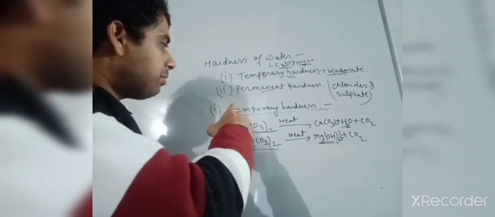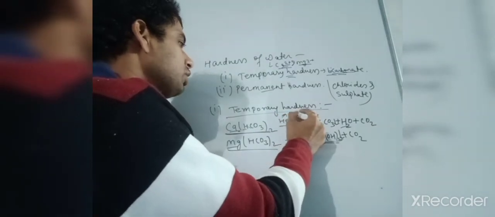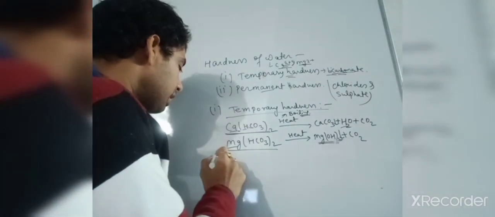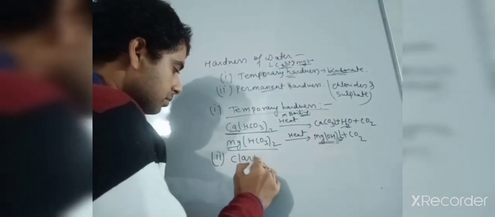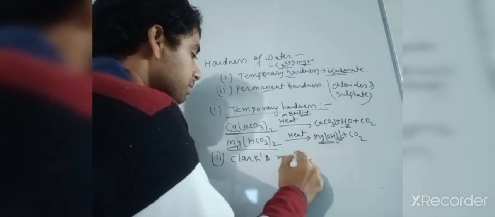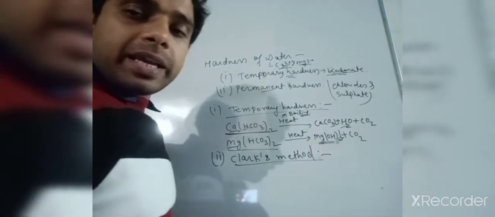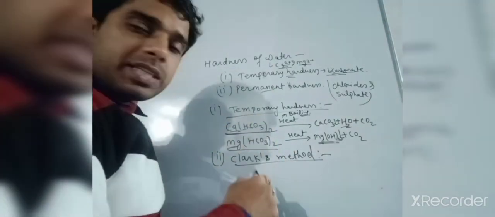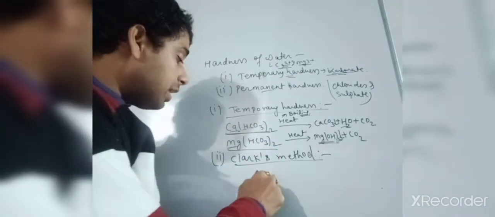So the first method is to remove the temporary hardness by simply heating, that is, boiling. The second method is Clark's method. What is Clark's method? If you have calcium bicarbonate or magnesium bicarbonate, you mix it with the calculated amount of lime.